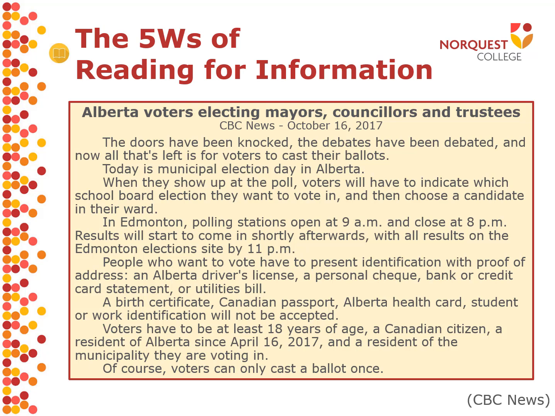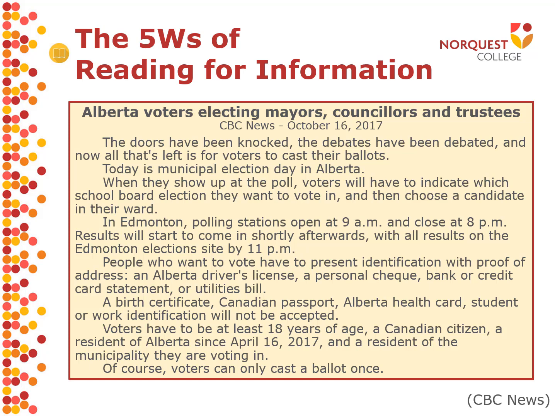People who want to vote have to present identification with proof of address, an Alberta driver's license, a personal check, bank or credit card statement, or utilities bill. A birth certificate, Canadian passport, Alberta health card, student or work identification will not be accepted. Voters have to be at least 18 years of age, a Canadian citizen, a resident of Alberta since April 16, 2017, and a resident of the municipality they are voting in. Of course, voters can only cast a ballot once.